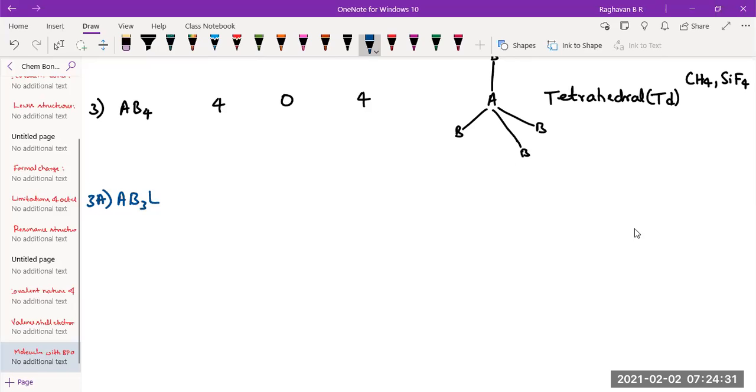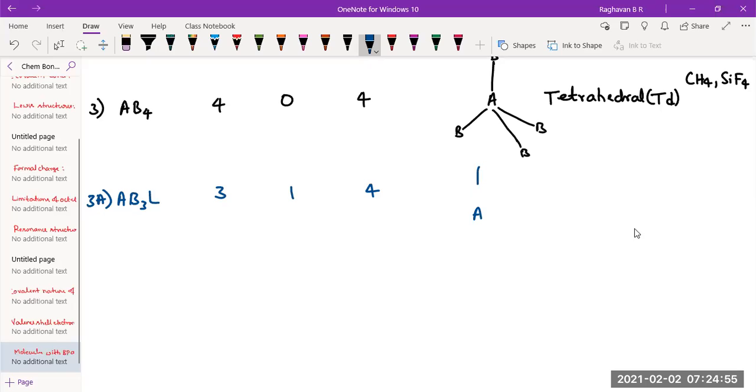Now central atom A is surrounded by 3 B atoms and one lone pair. So can you tell me, first column, how many bond pair? 3. How many lone pair? 1. Total number of pairs? 4.